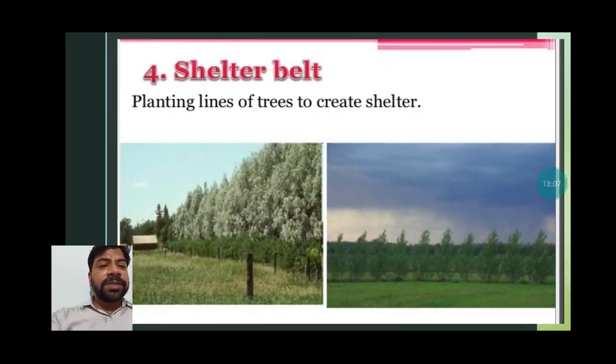This is shelter belt, students. Mainly in desert areas also this type of trees are planted.